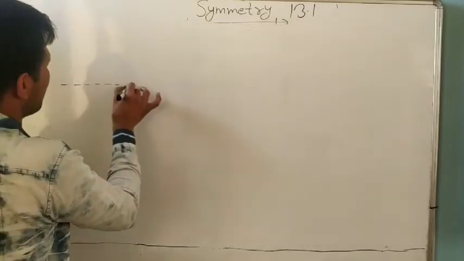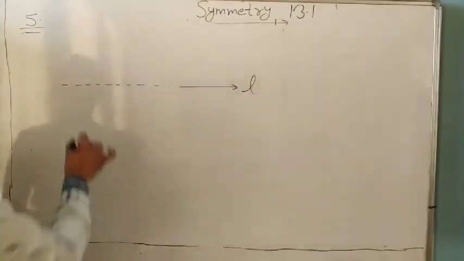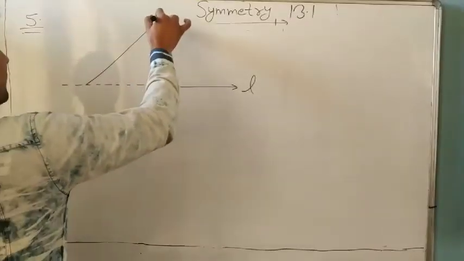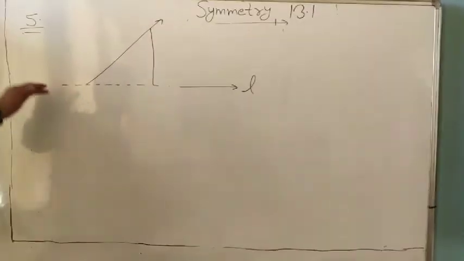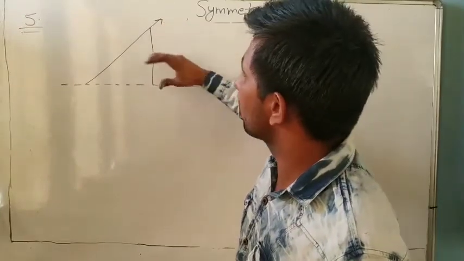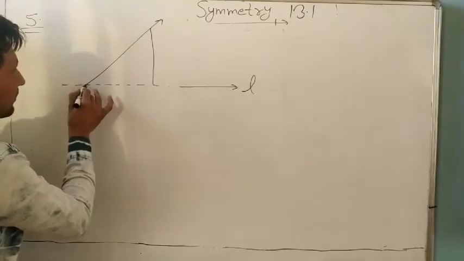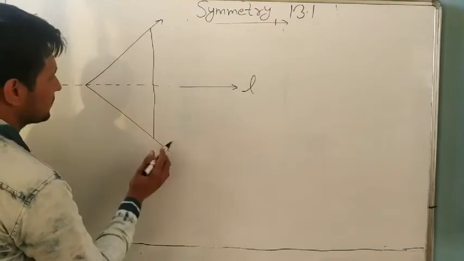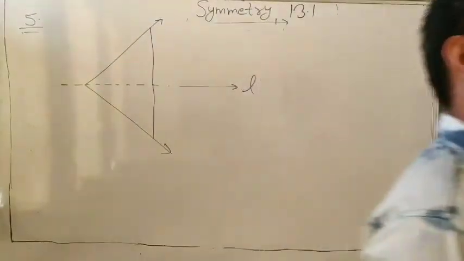We are given the line L, and the figure is symmetric, so we have to complete it. If it is a line of symmetry, whatever is given on the top side is the same on the down side. The down side is this one. We have to make this one like this one. So it is a line of symmetry. It is finished.